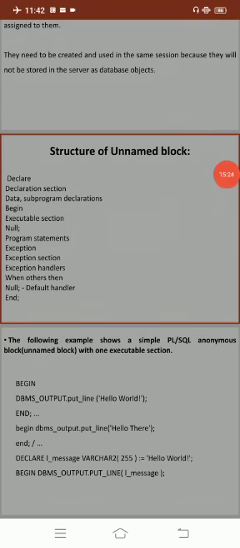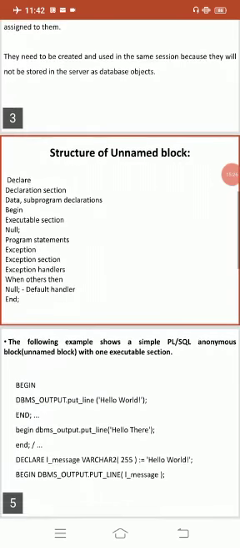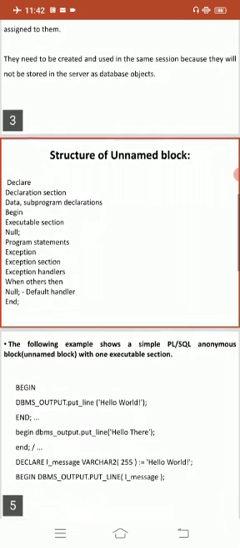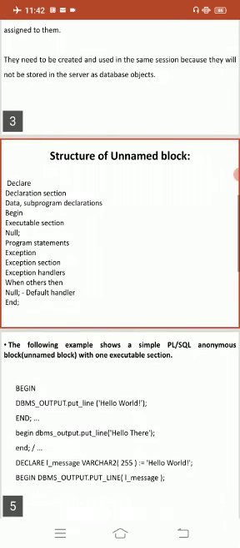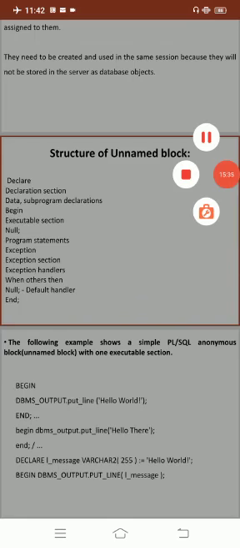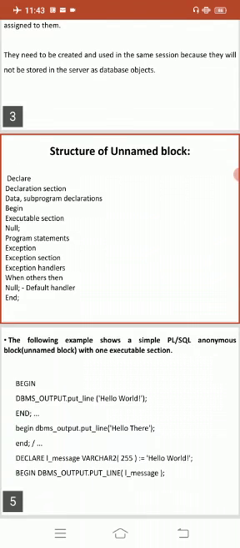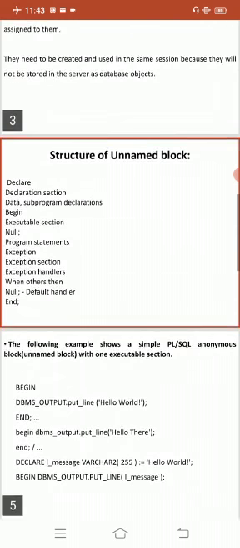If you want to display the area of a circle, first of all we declare, that is called the declaration part. We declare pi as a constant number, assigned 3.142. What is the value of pi here? 3.14. Okay, radius is one of the number data type, and then area is a number 14, 2.